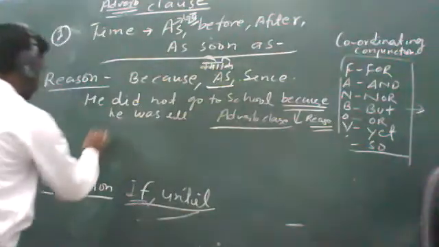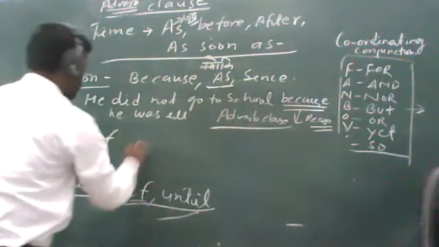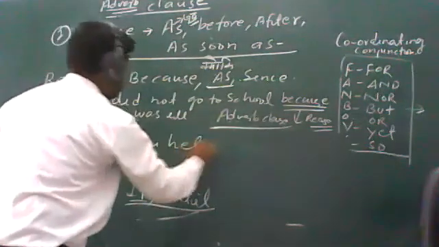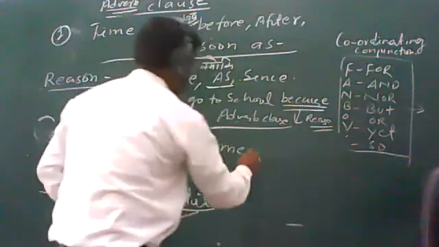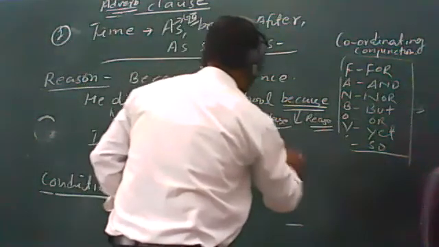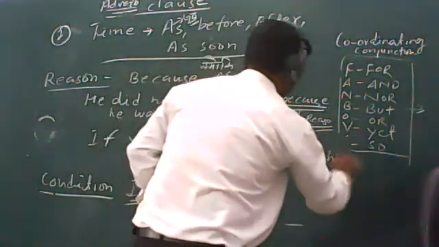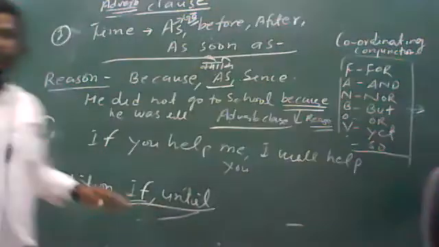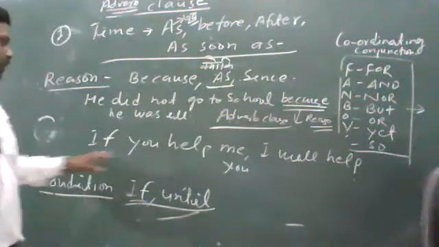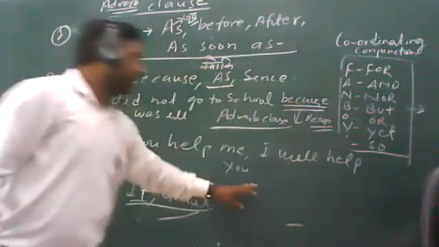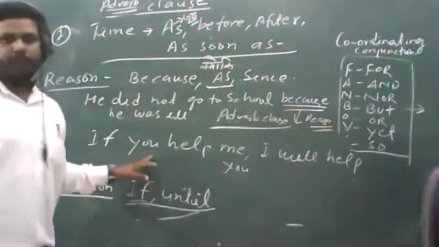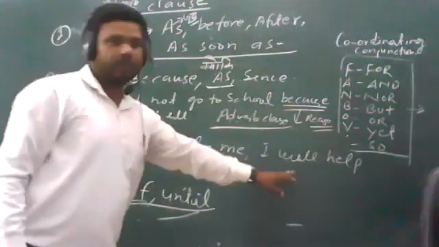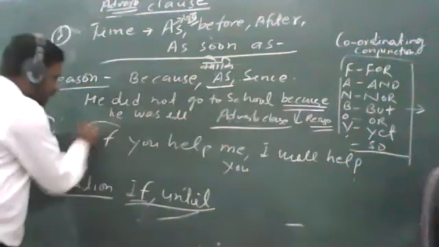Like, if you help me, I will help you. So you can see, students, a condition is being put in the sentence. I will help you only if you help me. अगर तुम मेरी पहले मदद करोगे तभी मैं तुम्हारी मदद करूंगा. So you can see the conjunction if has been used here.